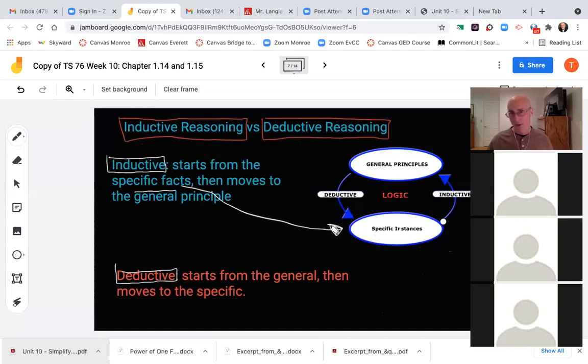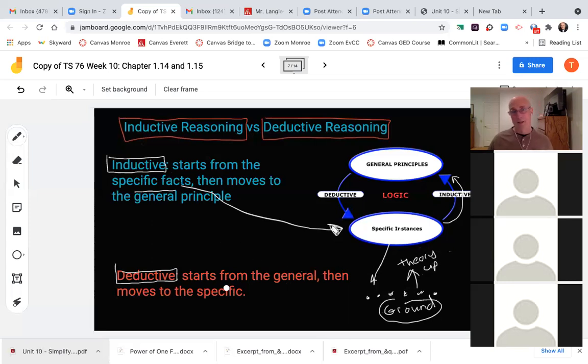So that's why there's this arrow here. You'll notice this big arrow here. So when you move from the little details, think of the little details on the ground here, okay? And that word might help you to remember. This word ground here, think of them on the ground, all these little details, specific instances, okay? And when you move up from that into a theory or a principle, that's inductive reasoning, okay?